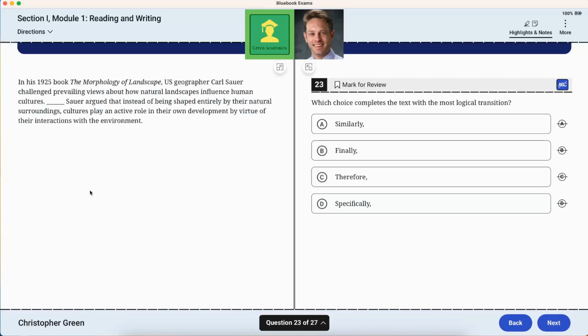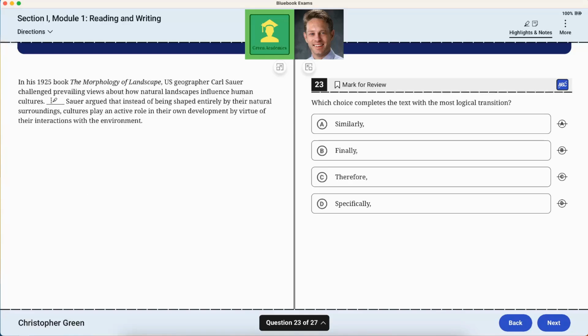In his 1925 book, The Morphology of Landscape, U.S. geographer C.S. challenged prevailing views about how natural landscapes influence human cultures. Blank, S. argued that instead of being shaped entirely by their natural surroundings, cultures play an active role in their own development by virtue of their interactions with the environment. Is it similarly, finally, therefore, or specifically?